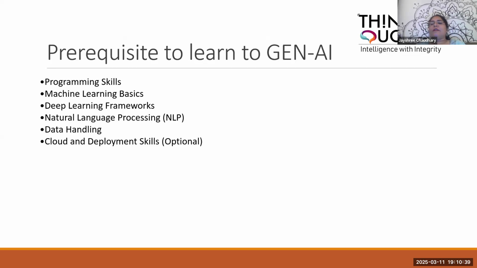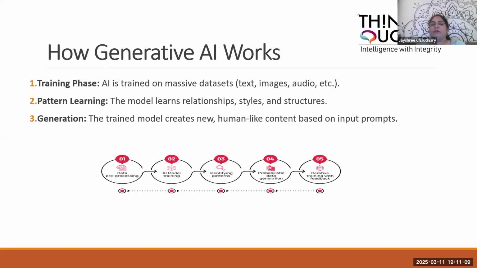because when creating applications using Gen AI, we have to use our own data set also, right? So at that time, you have to upload the data set and handle it, right? So for that, data handling, and of course the cloud and deployment skills, because if you want to create a particular model and deploy it, then you need knowledge about the cloud as well as deployment skills. But that is optional. The above skills are the mandatory ones to develop.